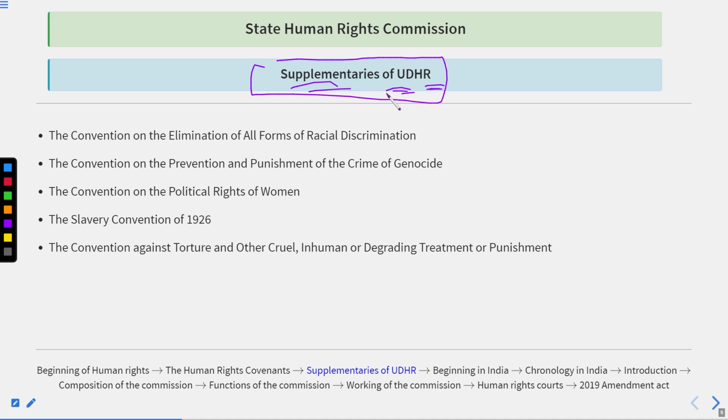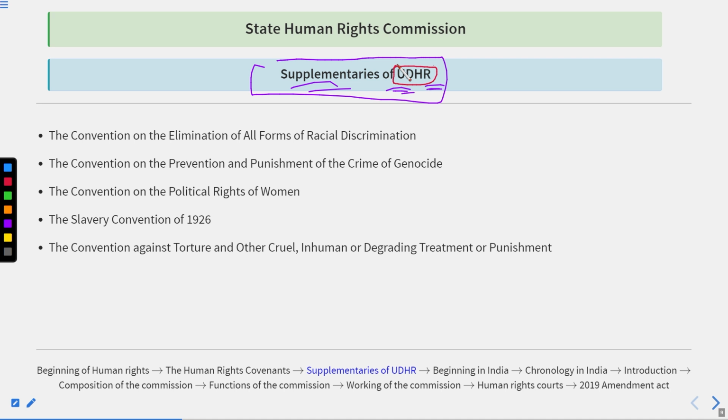That is what we call ratification. Out of so many supplementaries, there are more than 20 principal treaties working as supplementaries to the UDHR. Out of these 20 principal treaties, how many had been officially ratified by the UN? That becomes important.